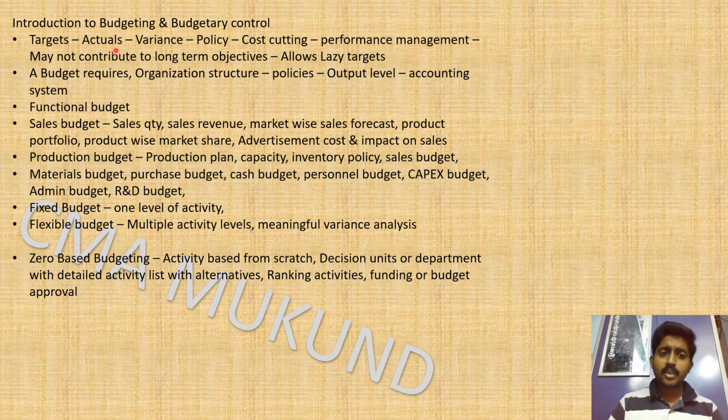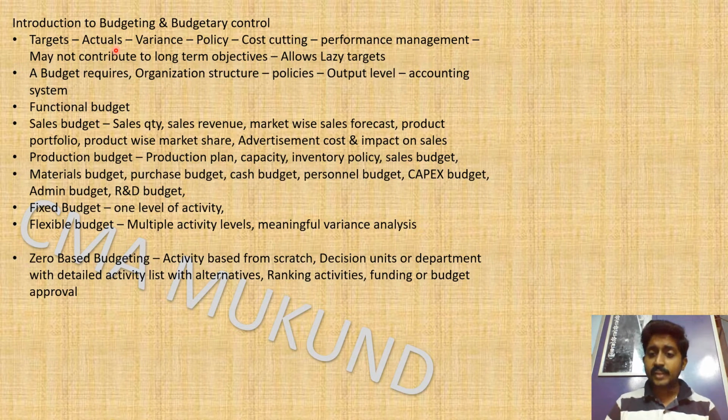Okay, actuals. The finance department will be the single point of contact for doing the month close, the closing activity every month, booking the accruals, and doing all the journal postings at month end. At quarter end, they will also make the P&L statement and balance sheet. If they are a listed company, they have to follow this every quarter, doing the variance analysis to report to the stock market and the investors.